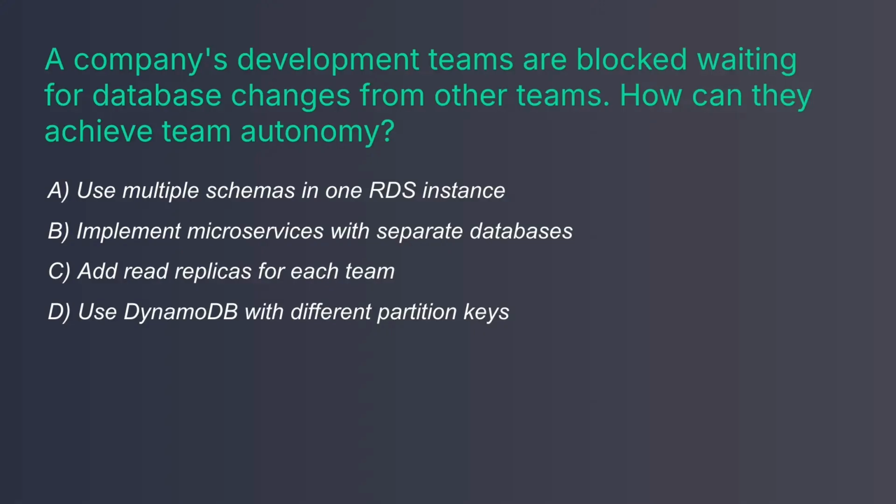Now you might be thinking, but don't microservices need to share data sometimes? Yes, and that's what events and APIs are for. Order service publishes order-created event. Inventory service subscribes and updates its own database. Loose coupling through events, not shared databases. Quick summary. Exam favors microservices for flexibility and scaling. If it mentions team independence or separate deployment cycles, think microservices with isolated data stores.